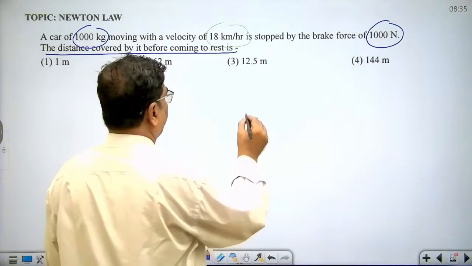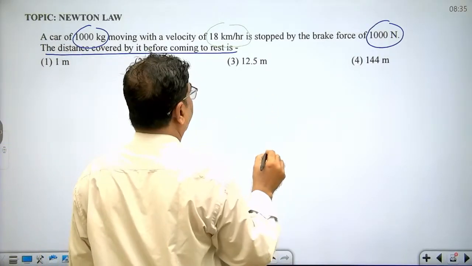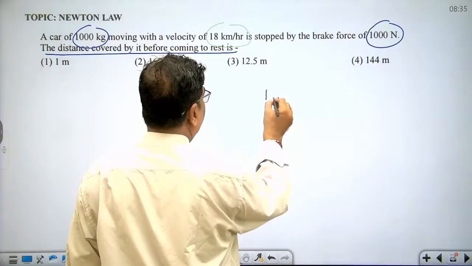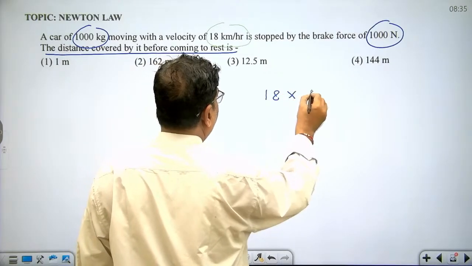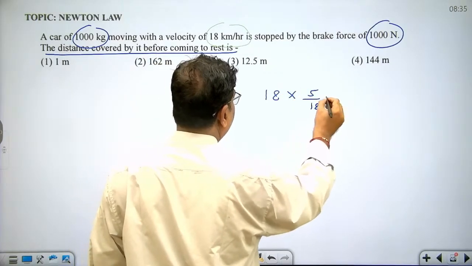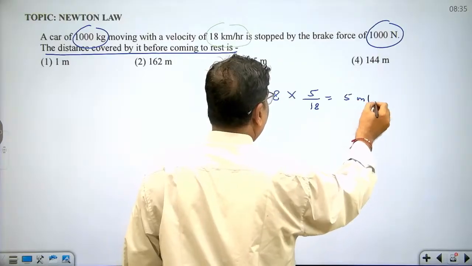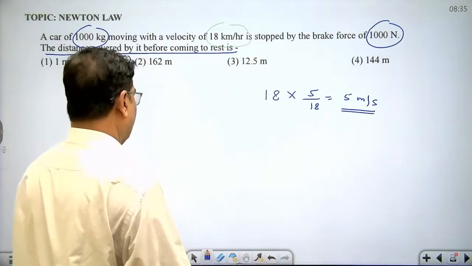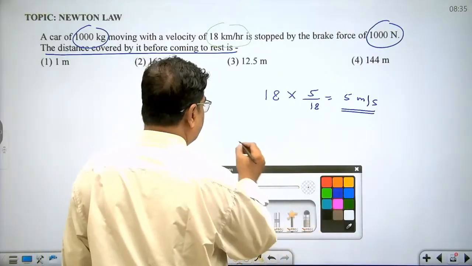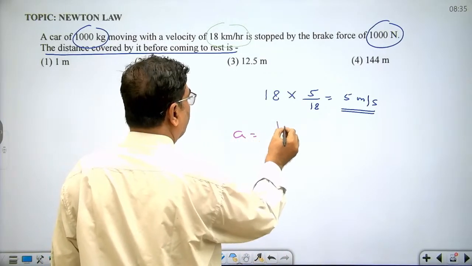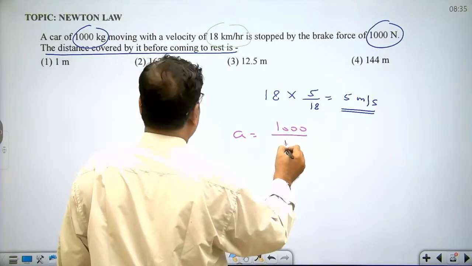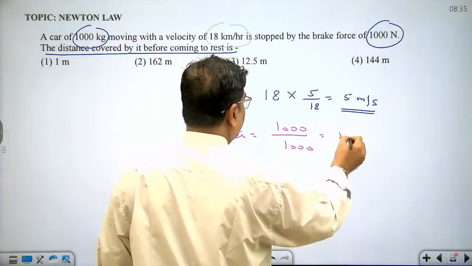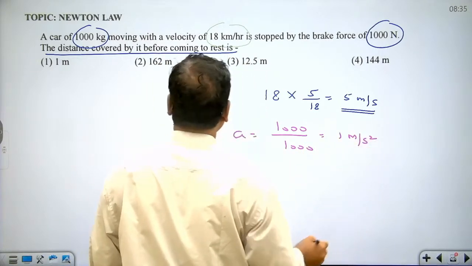So let us convert velocity from kilometer per hour to meter per second. So 18 kilometer per hour equals 18 into 5 upon 18. This is the conversion factor which we have used. So 18 kilometer per hour equals 5 meter per second. Now, dear student, what is deceleration? Deceleration equals braking force upon mass, 1000 upon 1000. This is equal to 1 meter per second square.